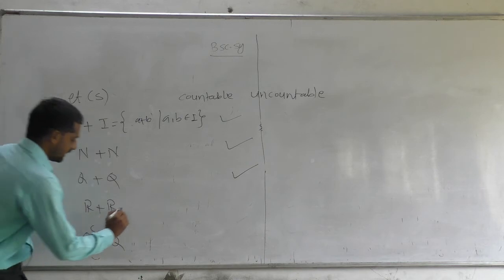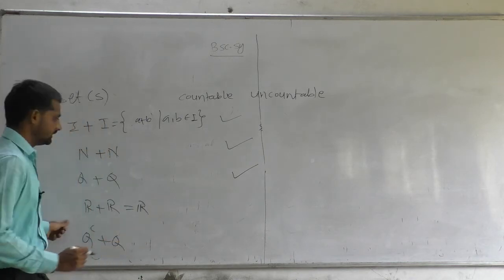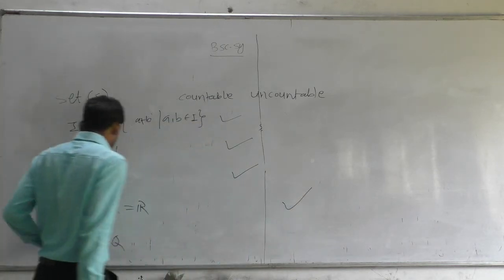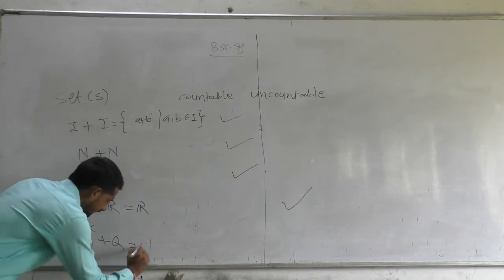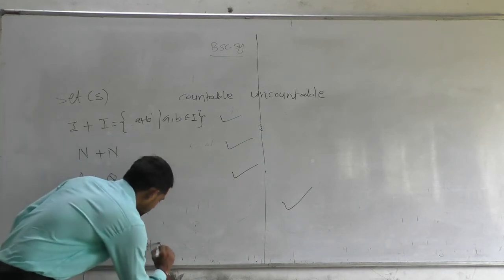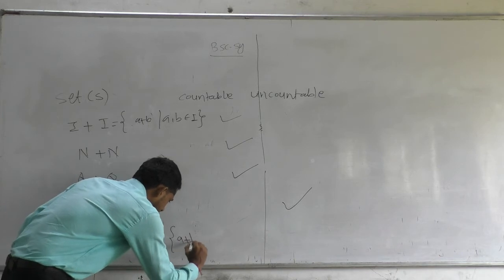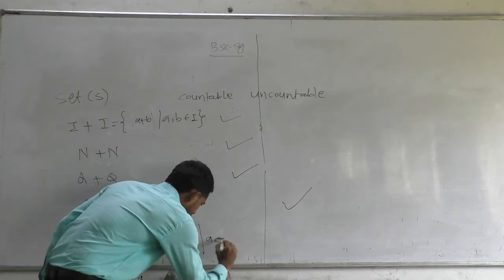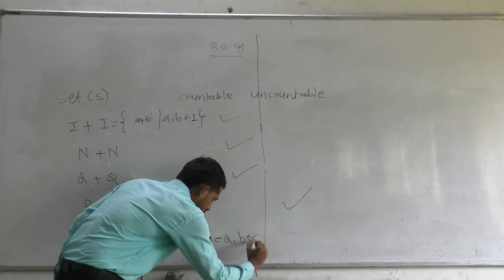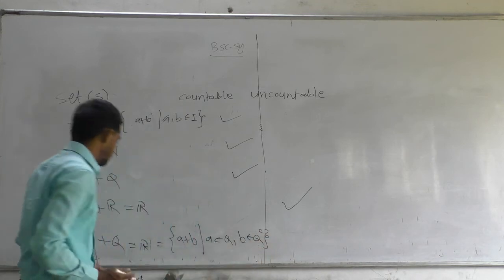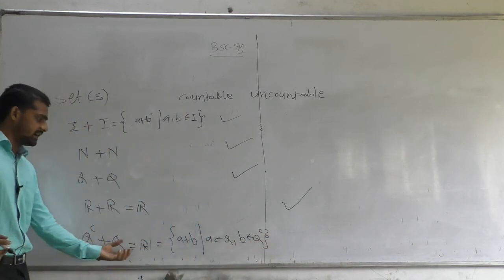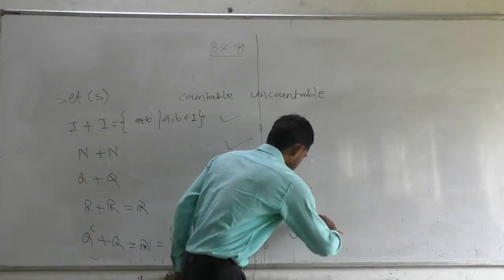R plus R is R, since R is a field, so this is uncountable. And Q plus Q complement is R. Q plus Q complement can be defined as a plus b, where a belongs to Q and b belongs to Q complement. So Q plus Q complement is R, therefore this is uncountable.